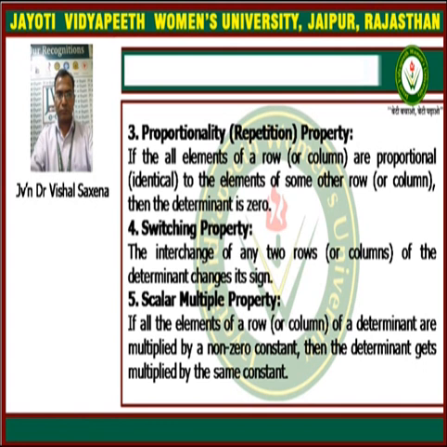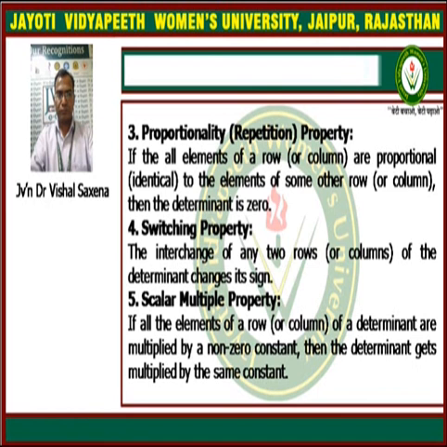So if we change two rows or two columns of the determinant, then the determinant changes sign; its value remains the same in magnitude, but becomes the negative of the actual determinant.